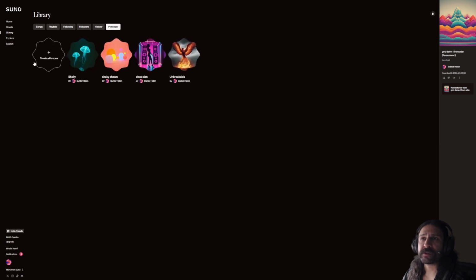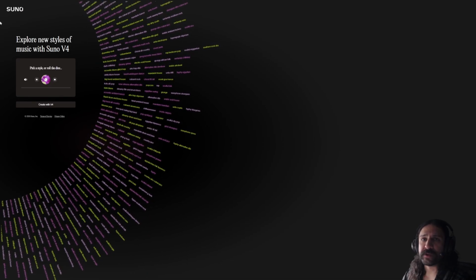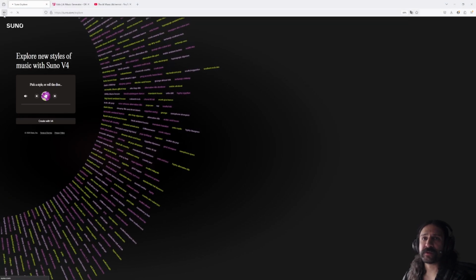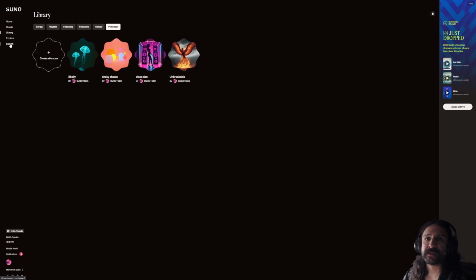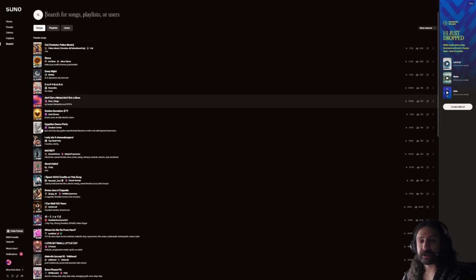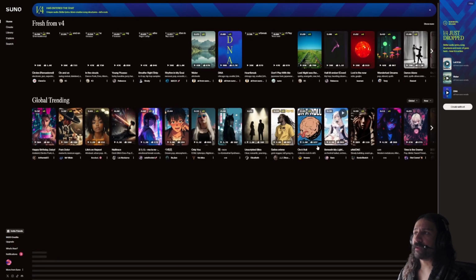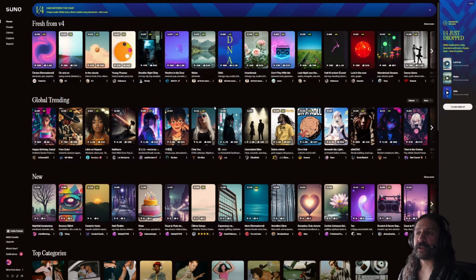And then personas, this is going to show you a catalog of the personas you have saved. And then if you go to explore, I guess this is just to find music from other users, which has never interested me. And then search, this is where you search for songs, playlists, or other users. There's some other things down here that have to do with your account, but I'm not going to get into that right now. This has been a comprehensive overview of Suno's features. We're going to go ahead and move on to Udio now.